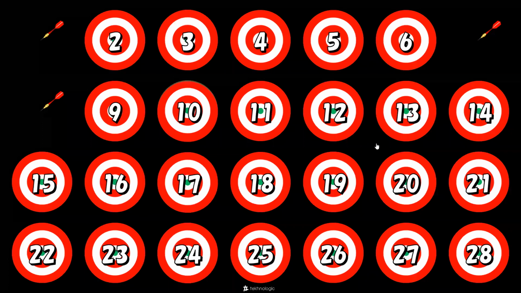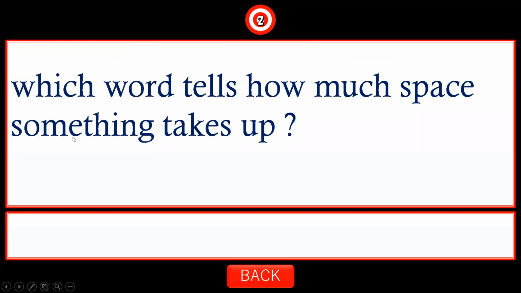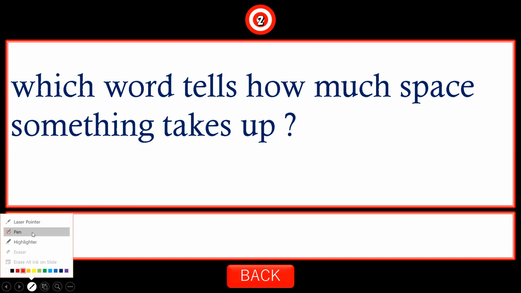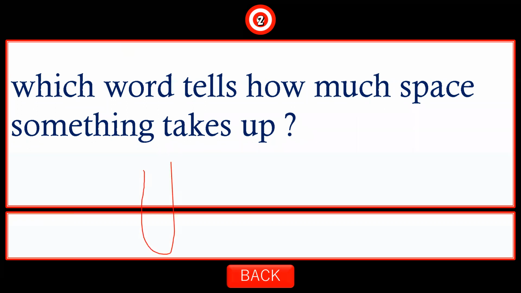Yes, Abdullah Abdulaziz? Yes, teacher. Choose a number, honey. 2. Yes. Which word tells how much space something takes up? Look, this is the measuring cup, and here is water. How much space does the water take up? Is it called mass or volume?